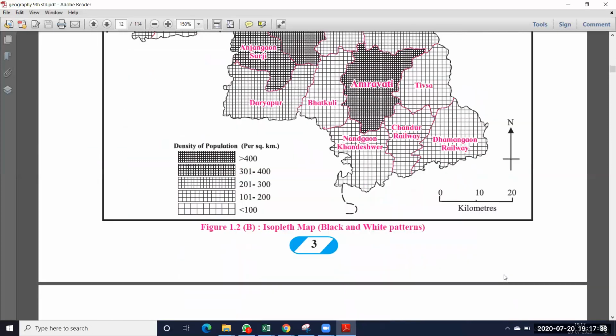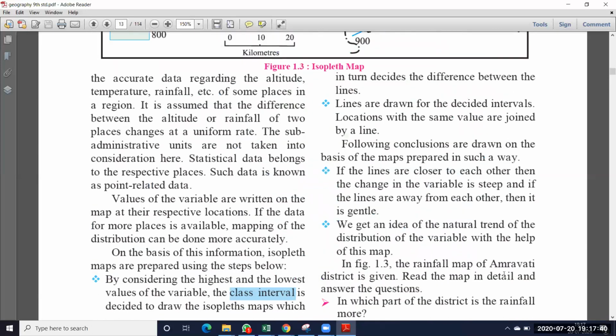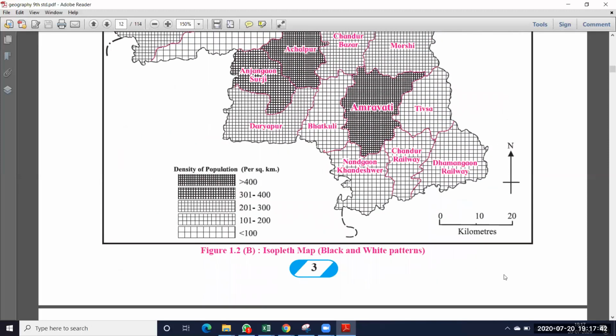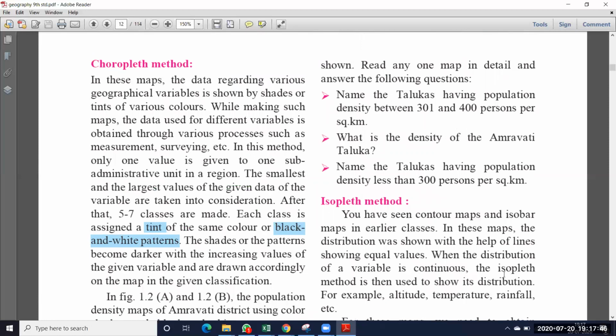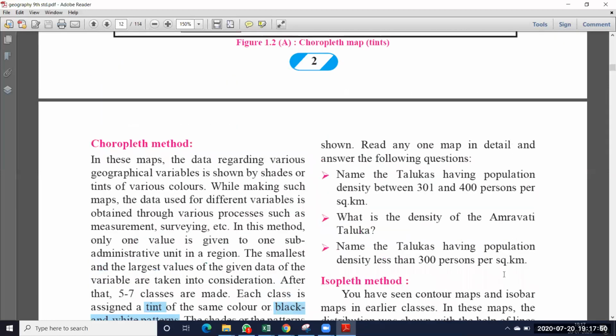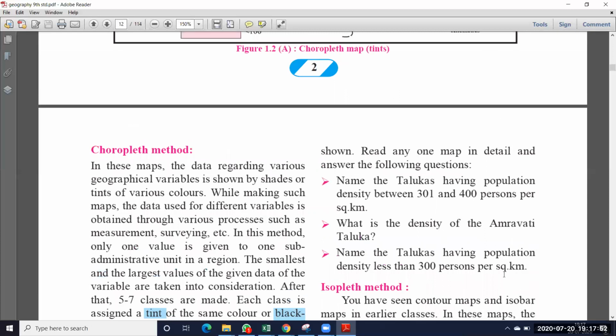Okay, so that is the Choropleth method. And the next part we will continue with. If you want the continuation of this chapter, see part 2.